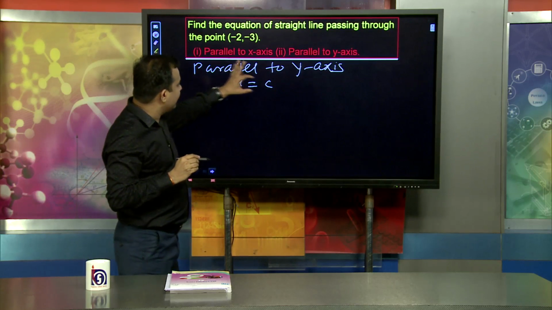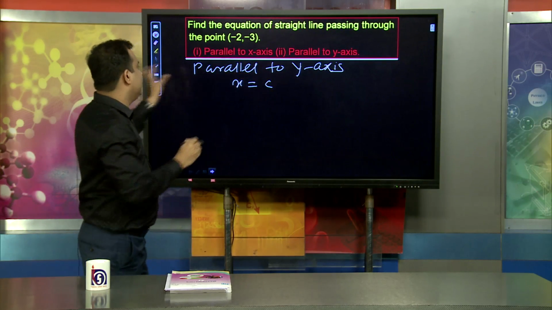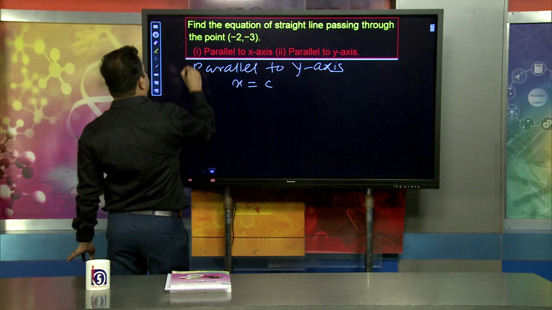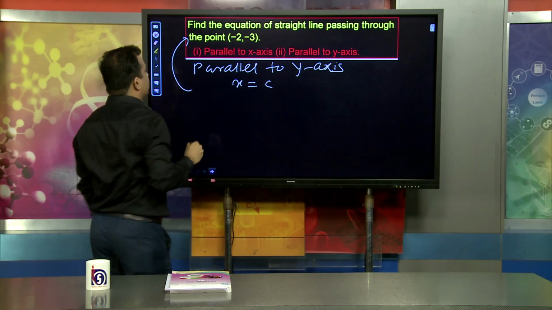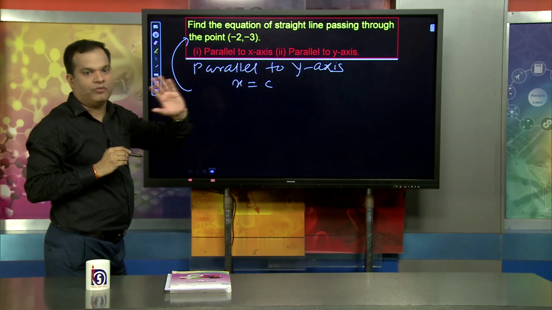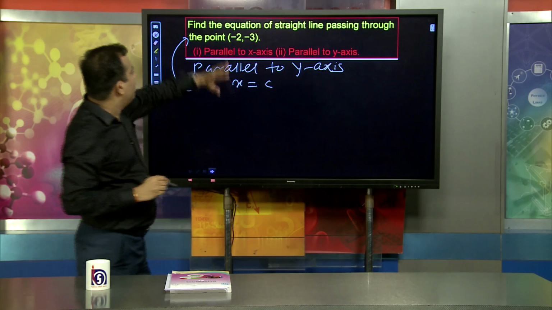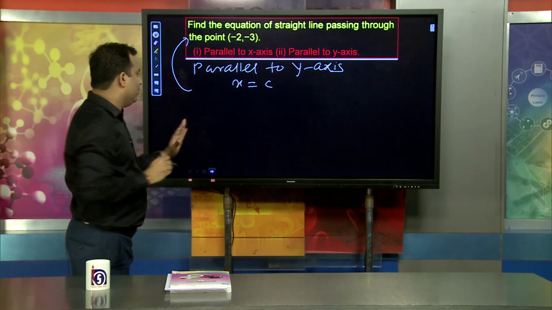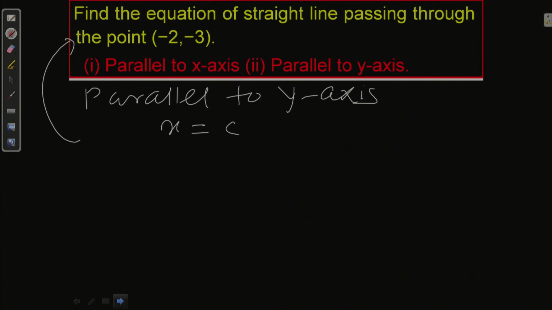As the line is passing through the point -2, -3, x equal to -2, in place of c I write -2.